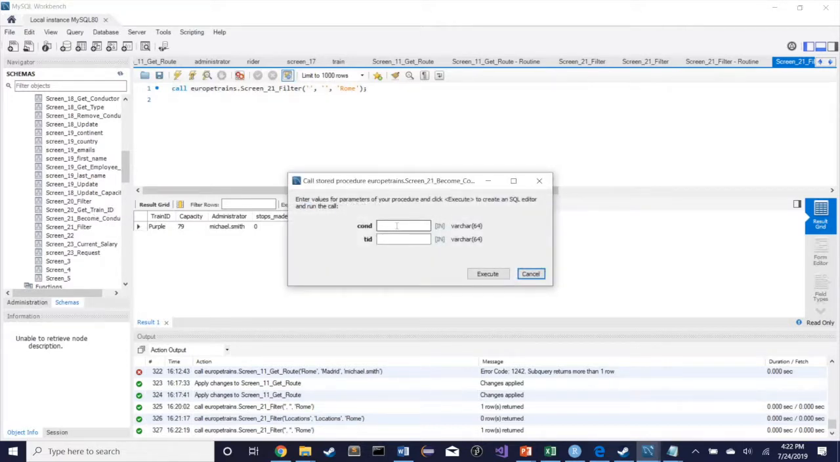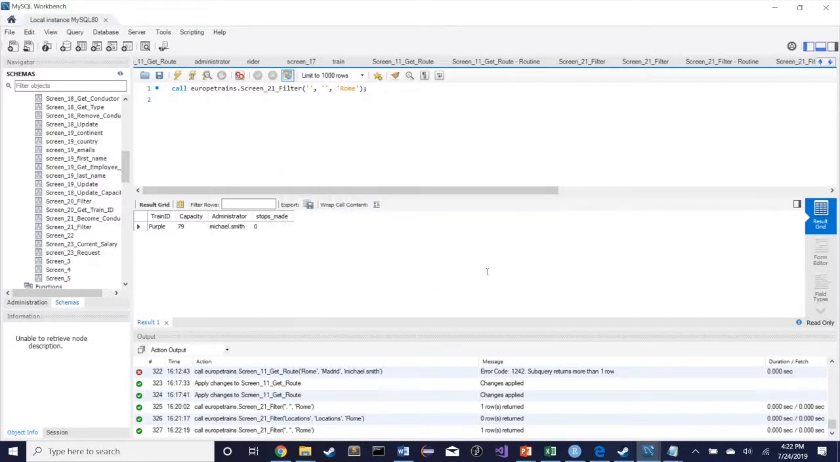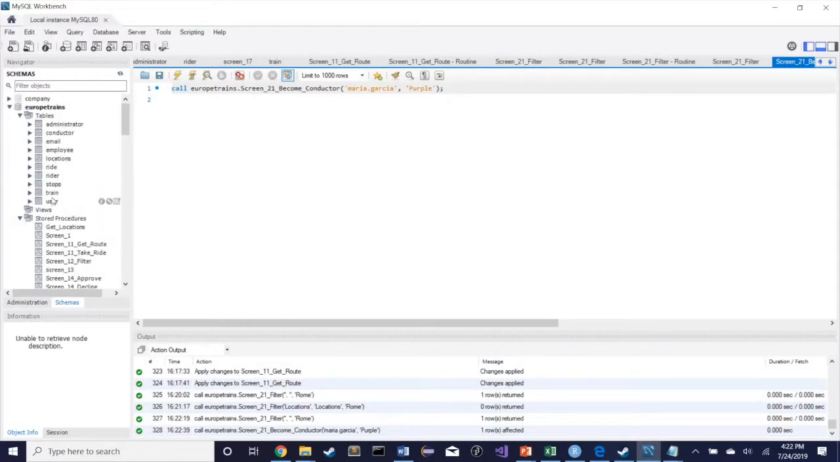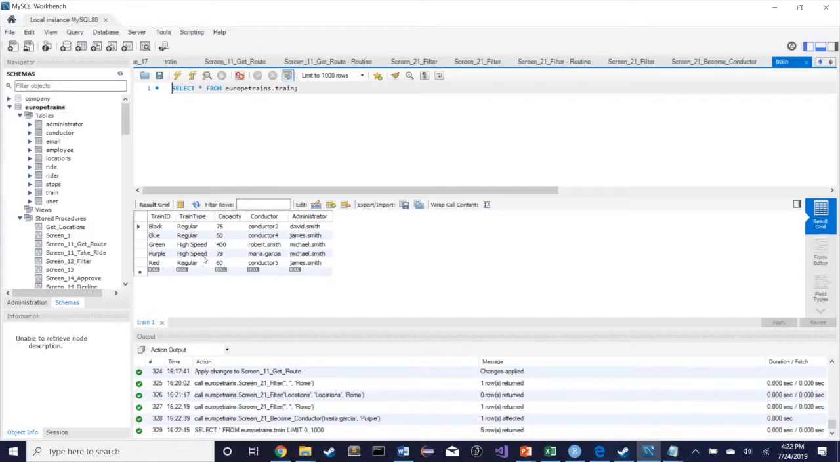And also we want to make Maria Garcia a conductor of the purple train that we just found, because it does not have a conductor. And 1 row was affected, so we can go into the train table, check the purple train, and it should have Maria Garcia as a conductor, and it does.